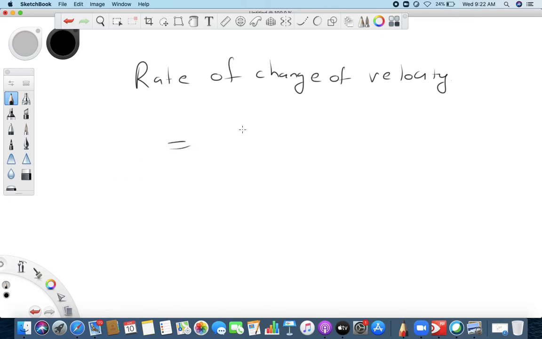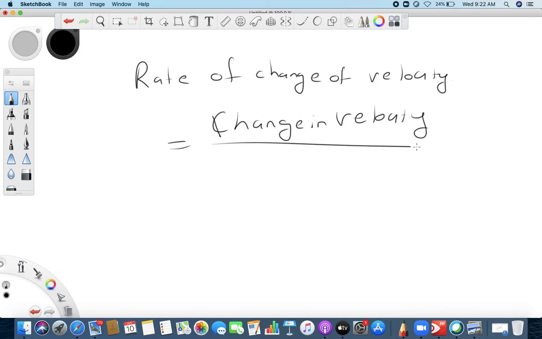So rate of change of velocity is change in velocity upon time taken. Your velocity is changing with respect to time. Clear?